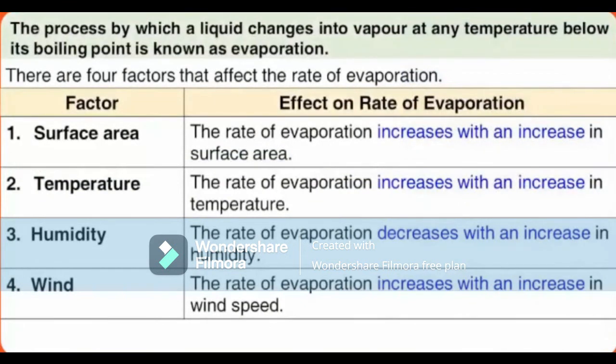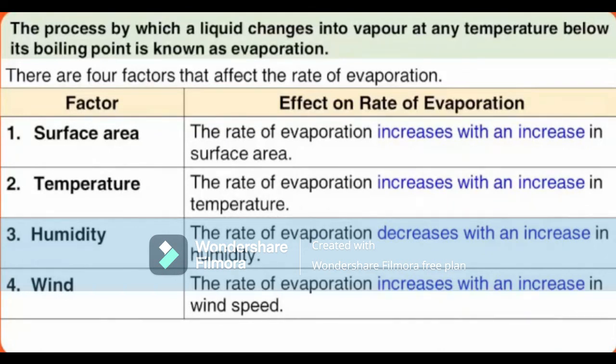We have seen how the process of evaporation takes place and the factors that affect it. Let us summarize what we have learned today. The process by which a liquid changes into vapor at any temperature below its boiling point is known as evaporation.